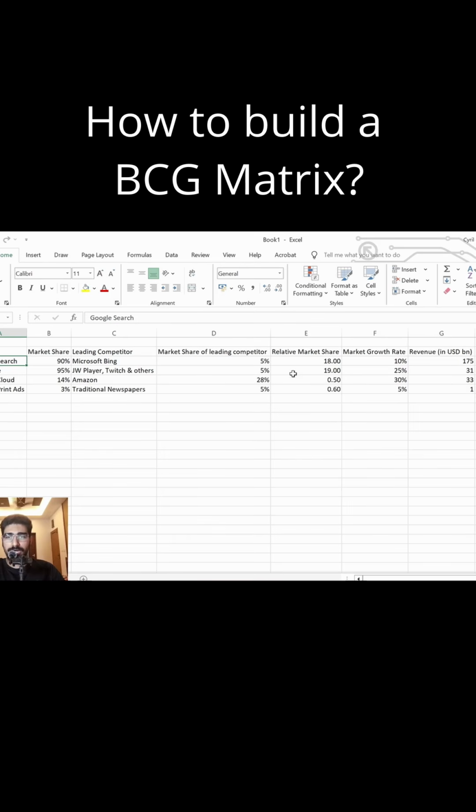YouTube, it comes to around 19. For Google Cloud, it's around 0.5, 14 divided by 28, and Google Print Ads is 3 by 5, which is 0.6. So we have this column now, relative market share.